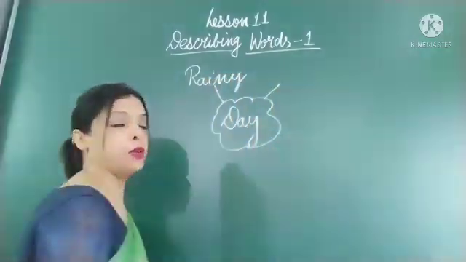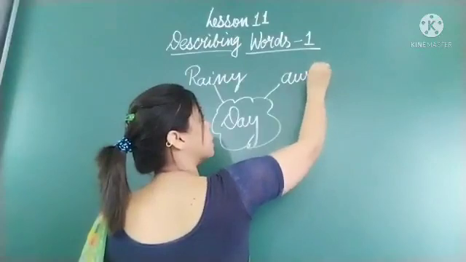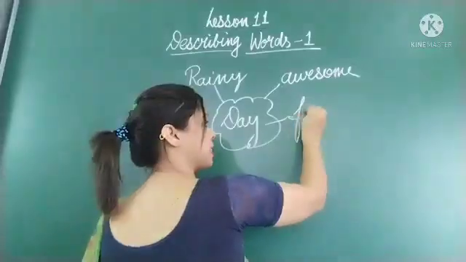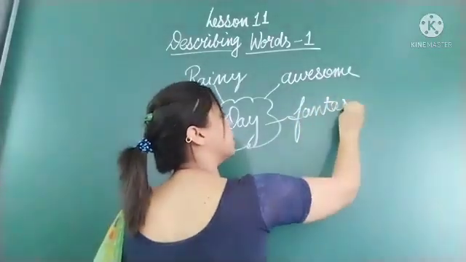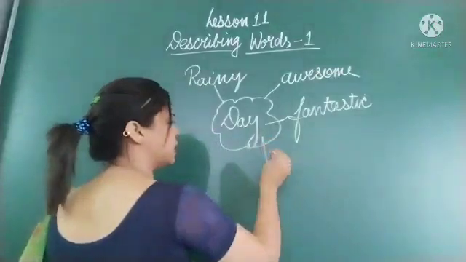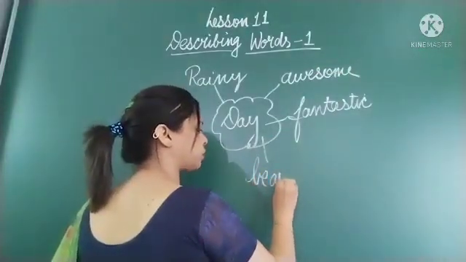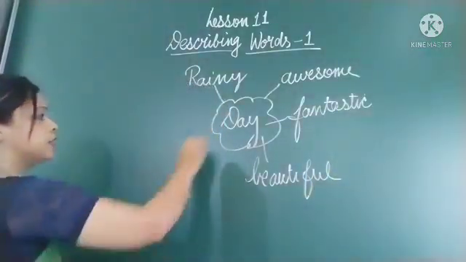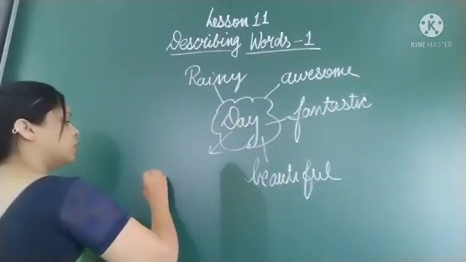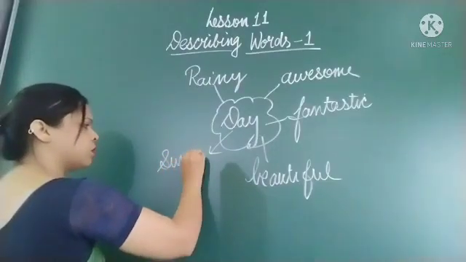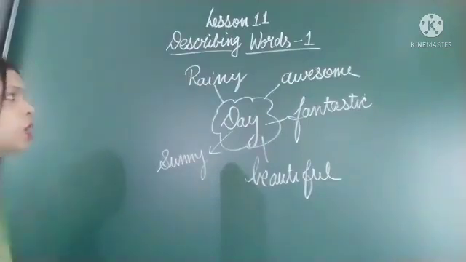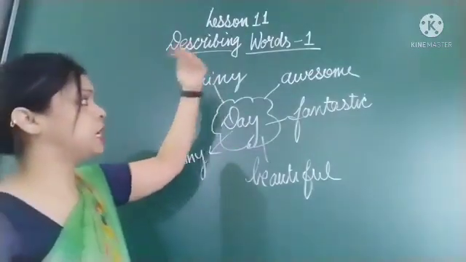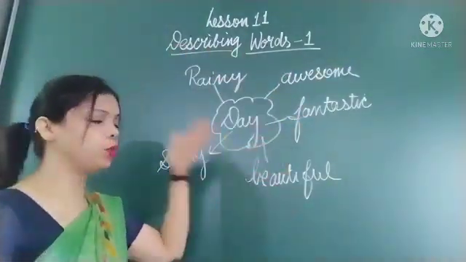Some of you may say it is an awesome day. Awesome means fantastic. You can also say it's a fantastic day. Any words you can use to describe. You can say it's a beautiful day. You can say it is a sunny day. Suppose it is not raining, you can say it is a sunny day. So many adjectives you can give for day: rainy day, awesome day, fantastic day, beautiful day, sunny day.